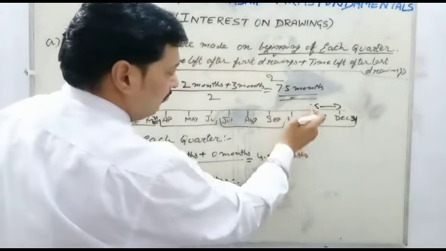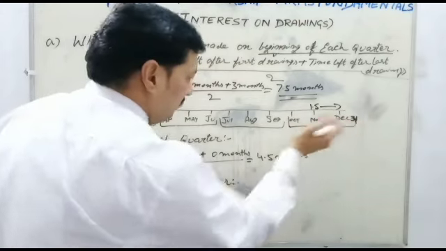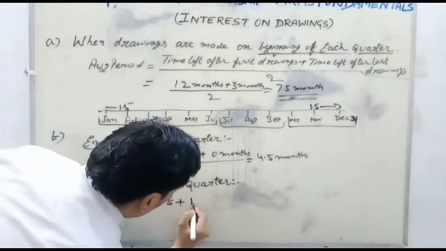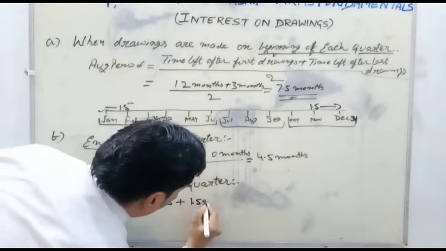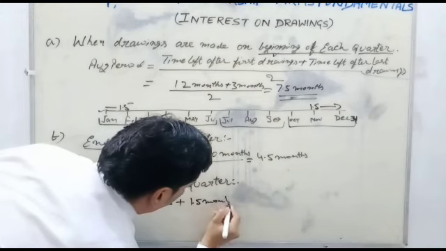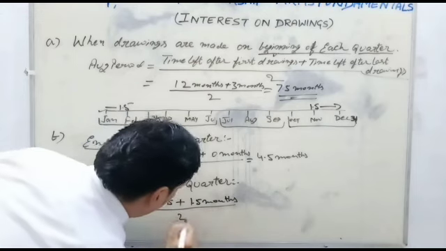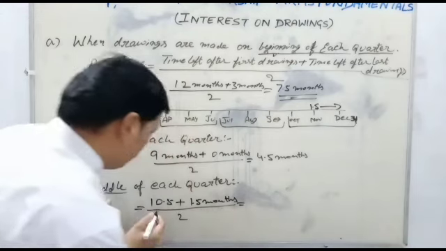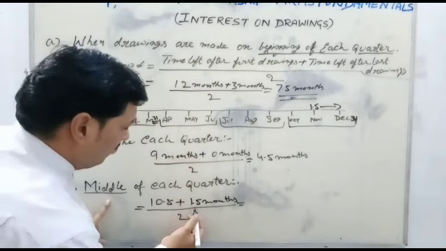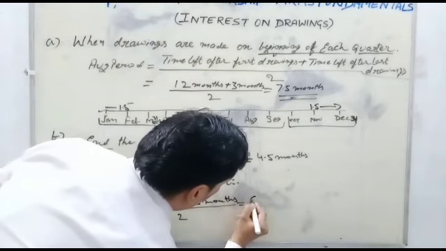From 15 November to 31st December, the time left is equal to 1.5 months. So the average is 10.5 plus 1.5, which is 12. 12 divided by 2 is equal to 6 months.